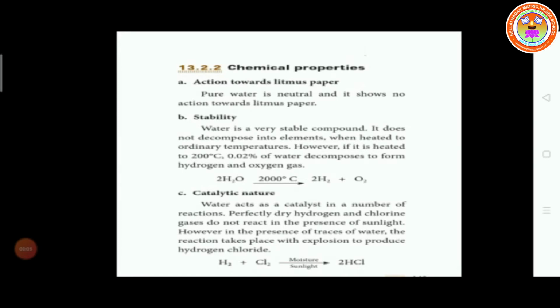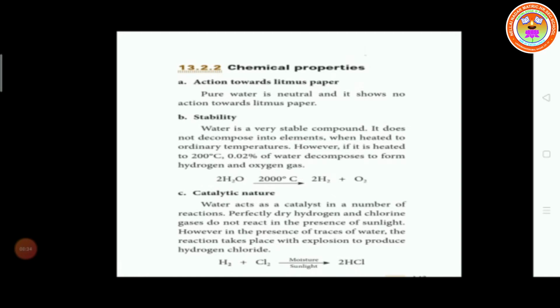Good morning students. In this video you are going to learn about the chemical properties of water. First, action towards litmus paper. Pure water is neutral and shows no action towards the litmus paper. There is no color change for litmus paper. So pure water is neutral for litmus paper, and that's why there is no action.